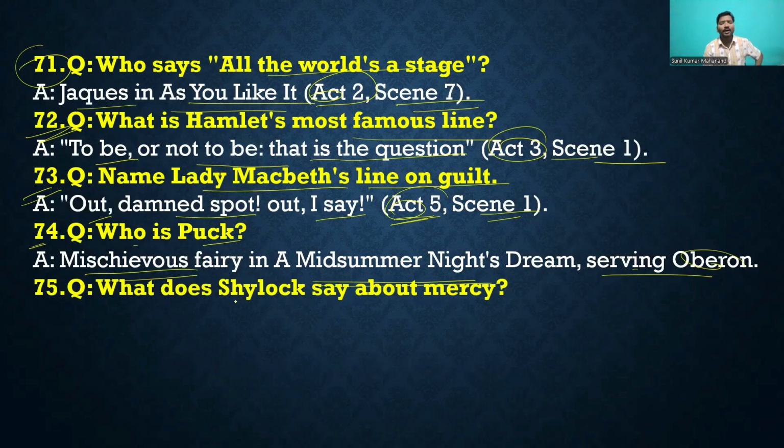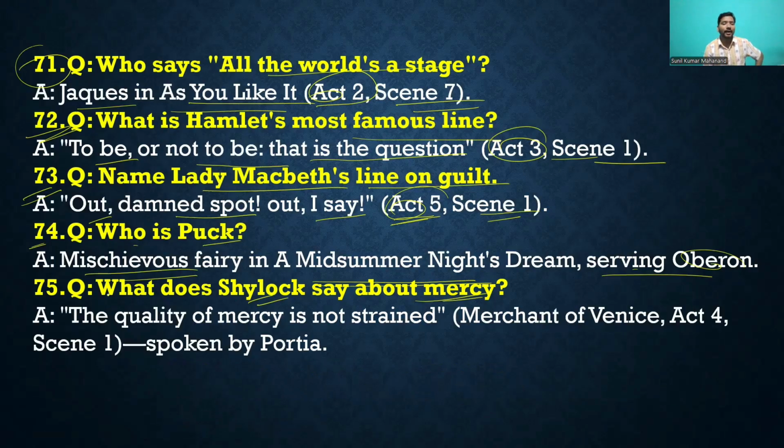You can see that. What does Shylock say about mercy? Okay, the quality of mercy is not strained. Merchant of Venice, Act 4 Scene 1, spoken by Portia. Portia's line, the quality of mercy is not strained. Okay, you can see that Merchant of Venice Act 4 Scene 1, right? Then move to the another question.